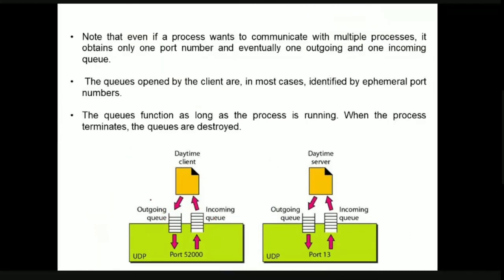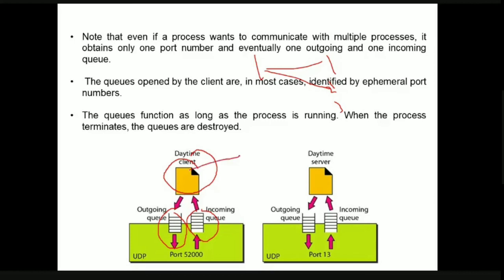Now, if one process wants to communicate with one process, or if one process wants to communicate with more than one process or multiple processes, this source process is going to get only one port number. Do remember, this source process is going to get only one port number, and it is going to use only one outgoing queue and one incoming queue.